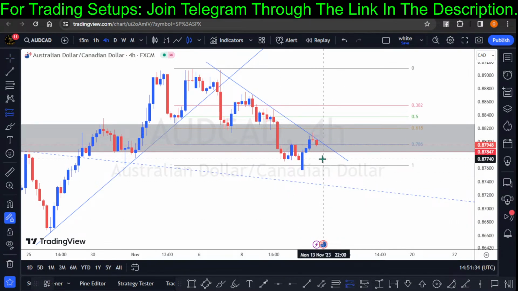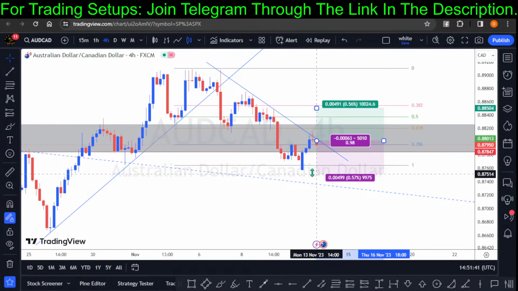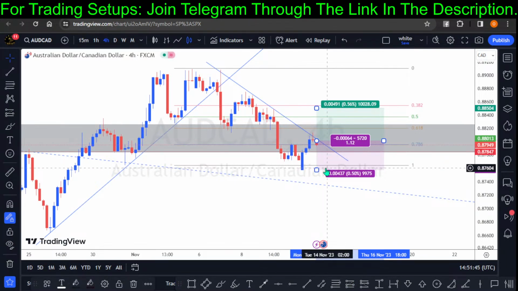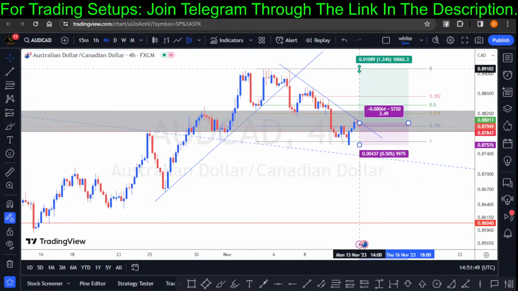I made an entry at the close of this 4-hour candlestick, a short pullback. I'm still holding on to the support right here. This is my stop loss, so let the market hit my stop loss right here. I'm a swing trader, I won't be getting out right here. So let's see how far this can go.